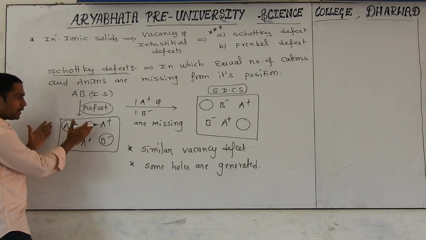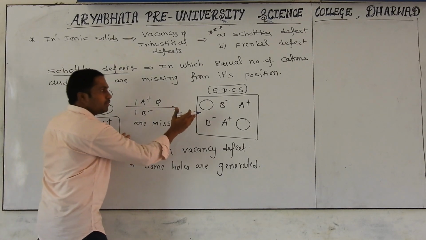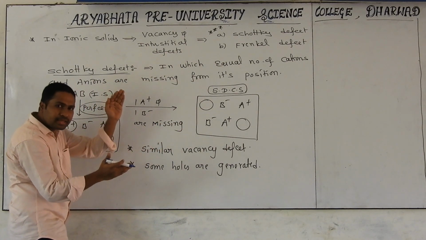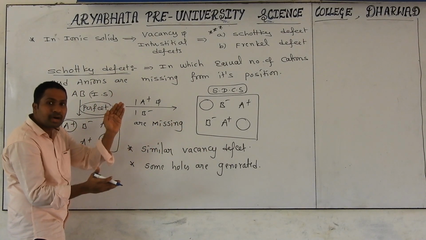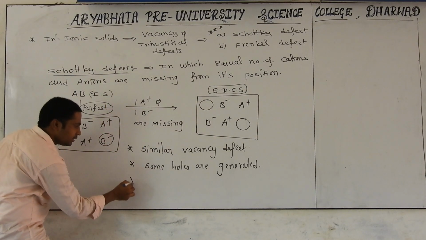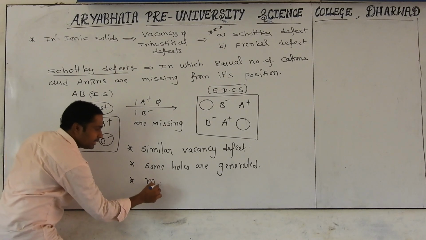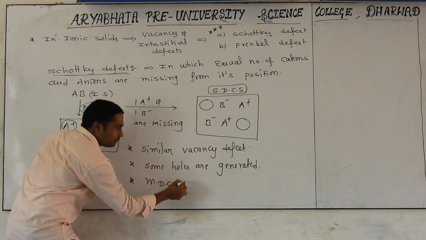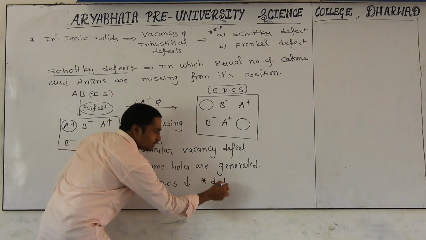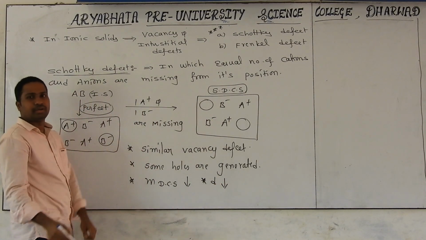Compared to this one, how many particles are there? Six particles, but here we have only four particles. Due to holes, the mass of the crystal will be decreasing. If mass is decreasing, density will also decrease. That's why we write here that the mass of the defected crystalline solid will be decreasing, and automatically we can say the density of the defected crystalline solid will also be decreasing.